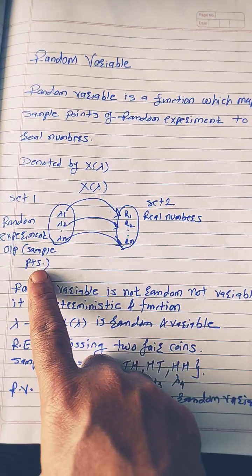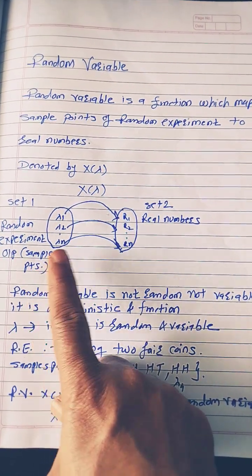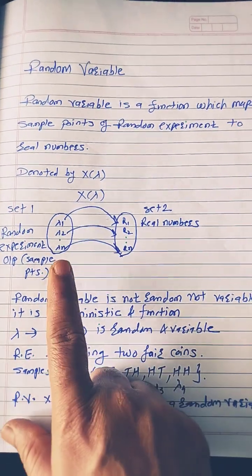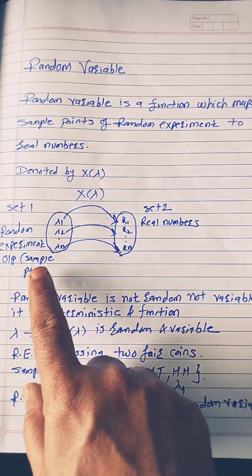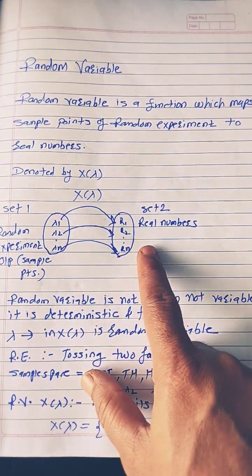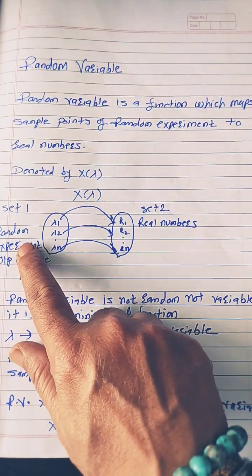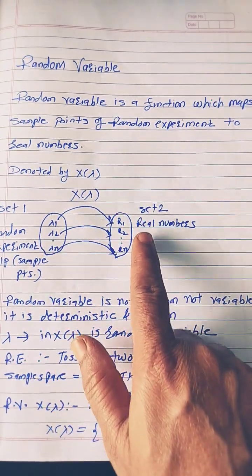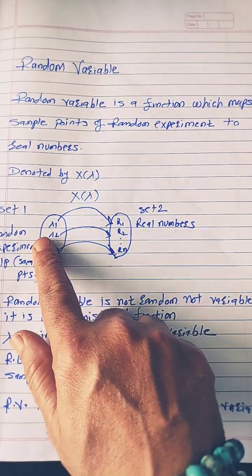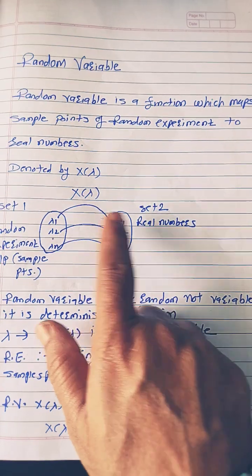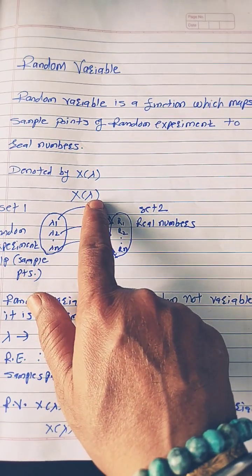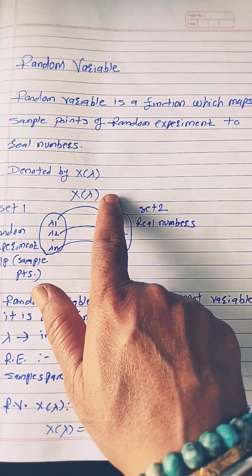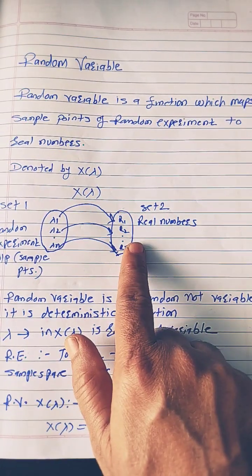So what is set 1 here? Set 1 consists of the outputs of the random experiment. So this is fixed, that in set 1 there are only the outputs of the random experiment, and in set 2 there are real numbers. So it maps set 1 points to set 2 points, and X(lambda) is a random variable, which is a function that is defined. On that definition, this mapping occurs.